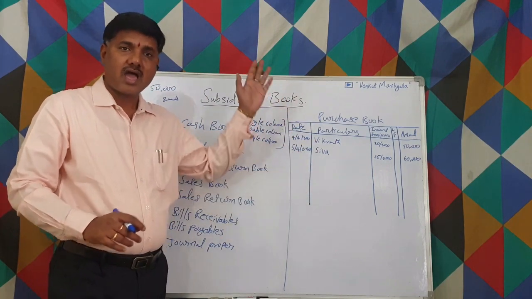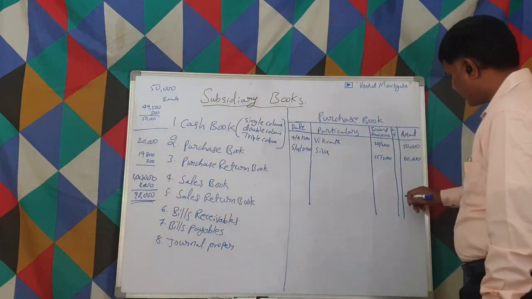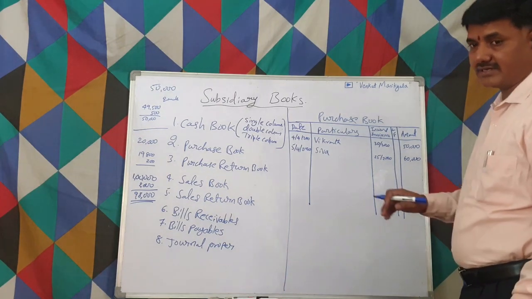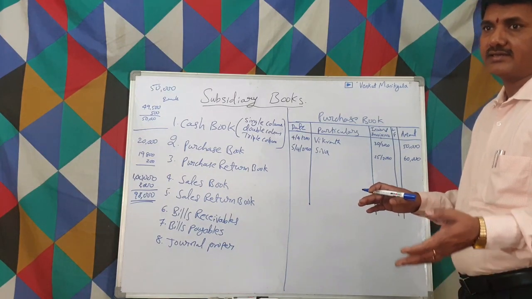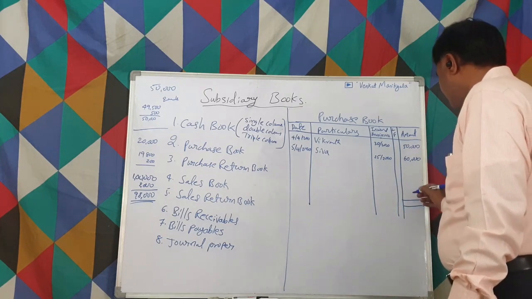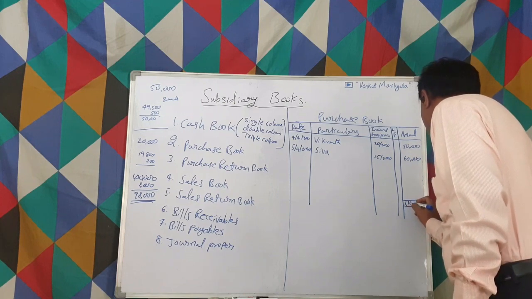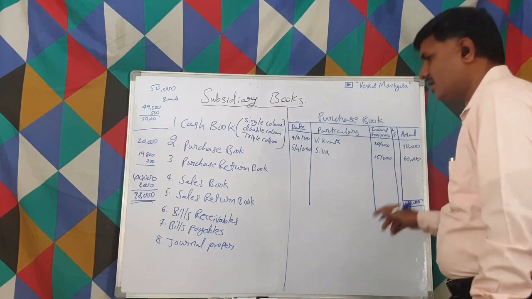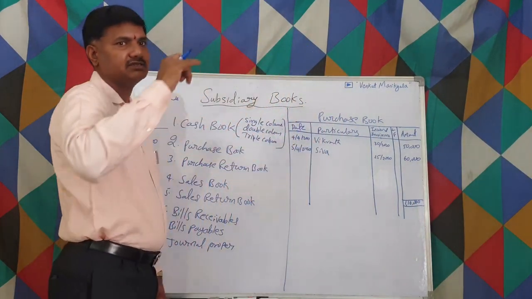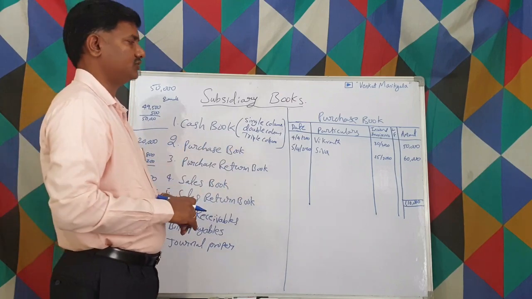At the end of the day, the week, or the month, based on convenience, we total it. The total is 1,10,000. This 1,10,000 we take directly into the purchases account. It is very simple and easy to post.